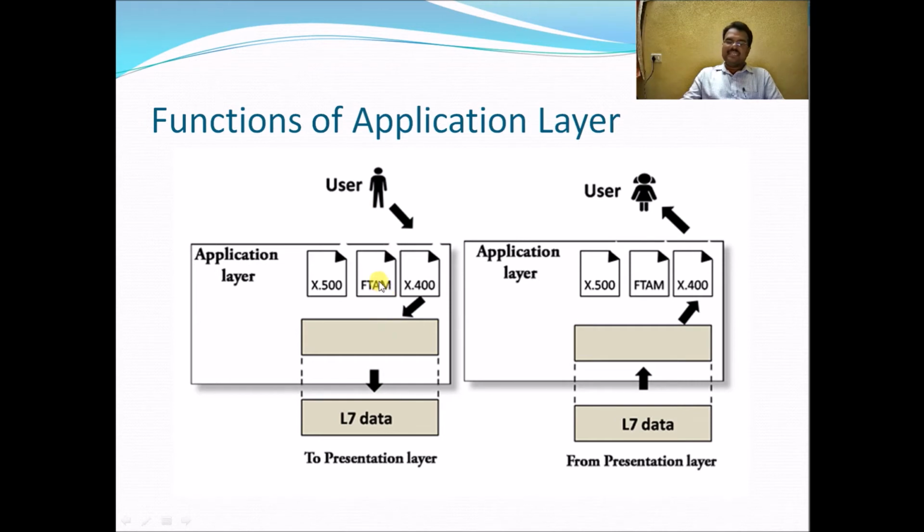Different data is forwarded to the presentation layer, which encodes, encrypts and compresses the data while sending. Then at the receiver's end, the presentation layer decrypts the data, decodes the data and decompresses the data and forwards it to the application layer. In turn, the application layer shows the data to the user. So the user is directly interacting with the application layer.